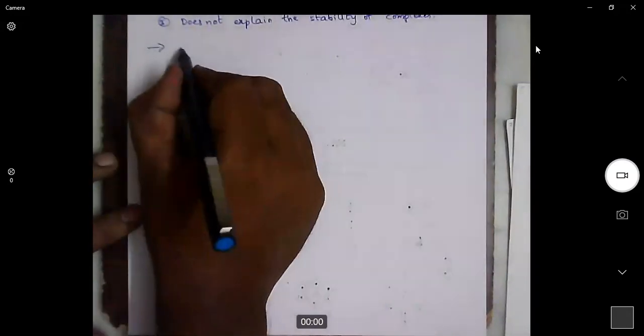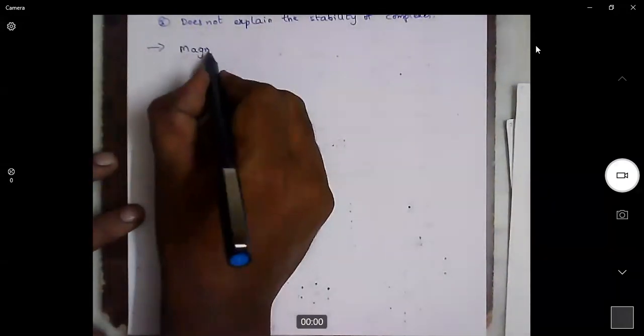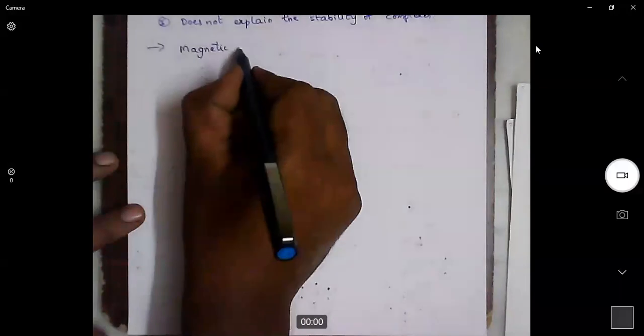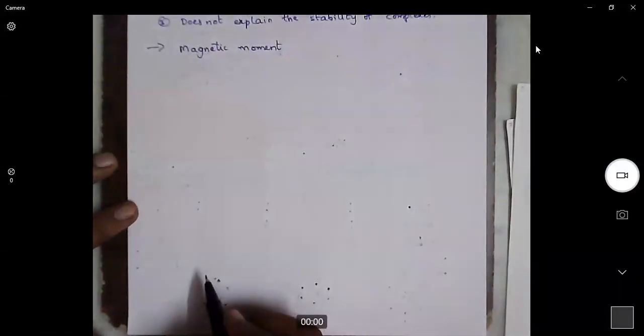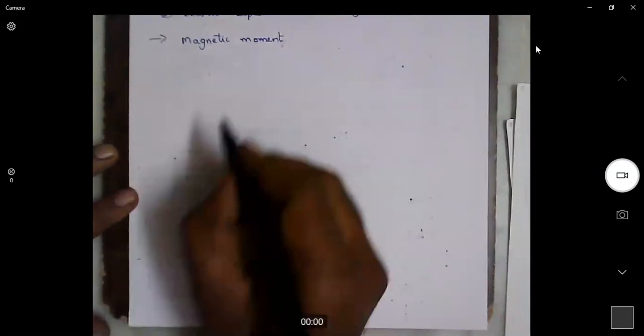So we have seen how Werner has predicted structures for complexes with 6 ligands and 4 ligands. Not only that, we can also use magnetic moment to determine the structure of a complex.